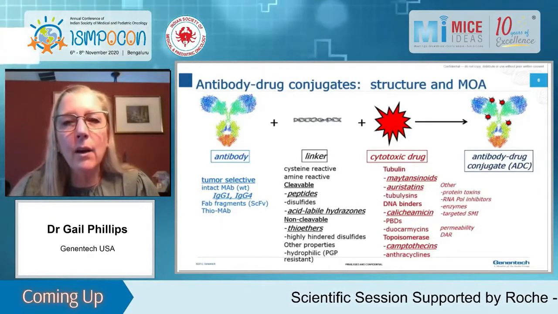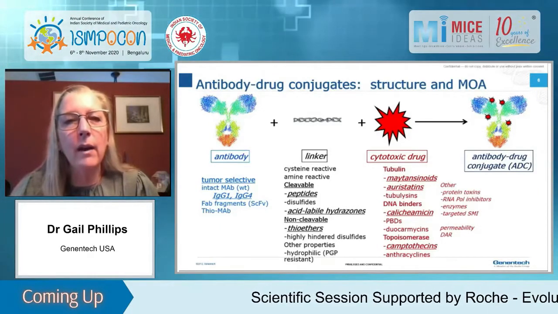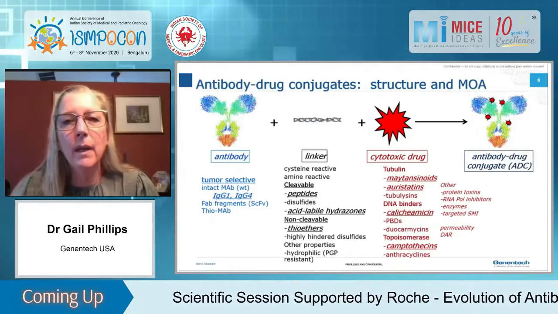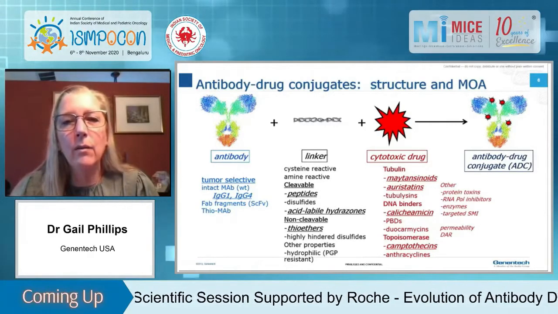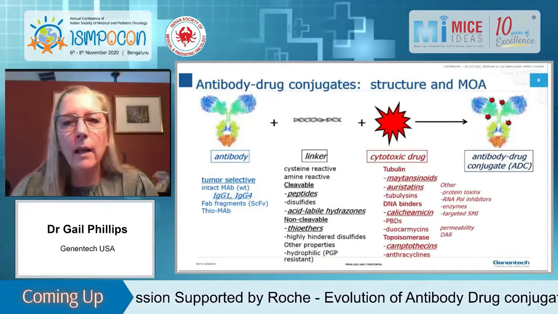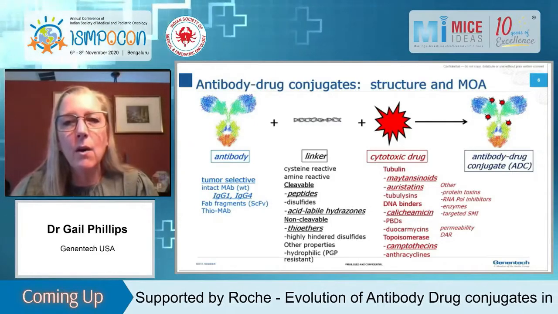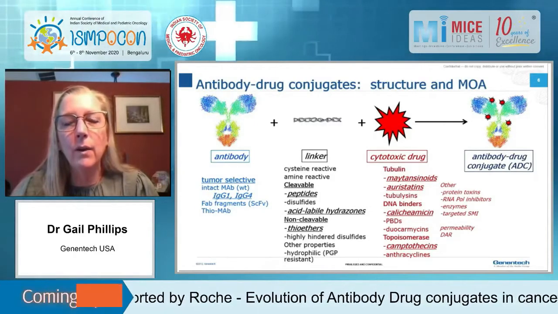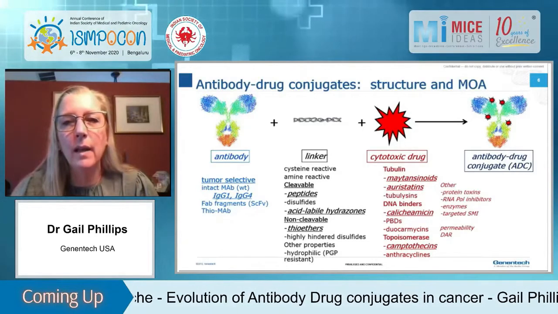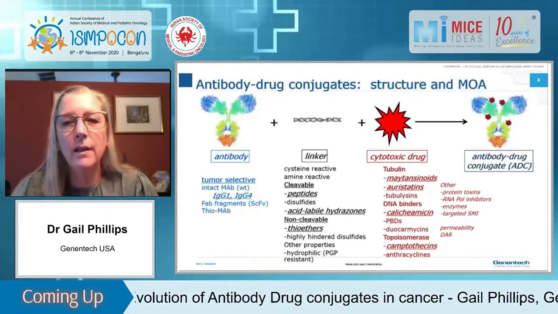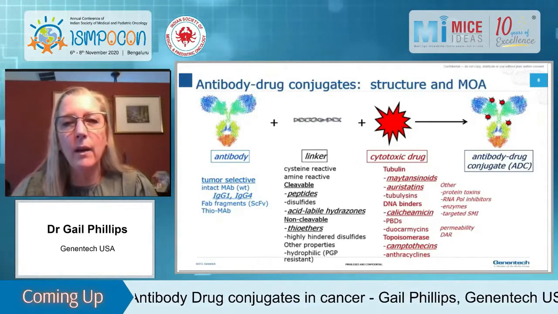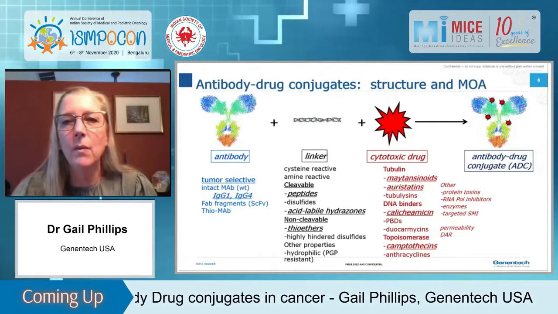And then with the linker, there are many different types of linkers, and they are linked to the antibody in different ways. So this shows at the top, they can be linked through cysteine, or they can be linked through the amine on lysine. There are cleavable linkers that are either peptide linkers cleaved by proteases, or there are acid labile linkers cleaved by the acidic pH in lysosomes. Peptide linkers and acid labile linkers are present in approved ADCs. And then there are different non-cleavable linkers as well. And the example here is a thioether linker that's found in TDM1.